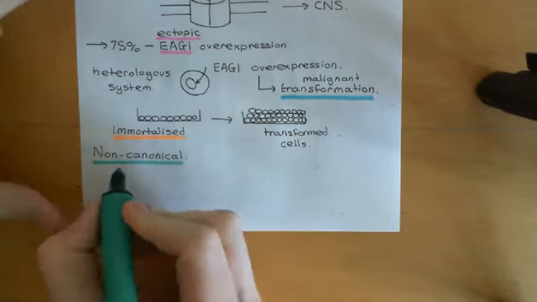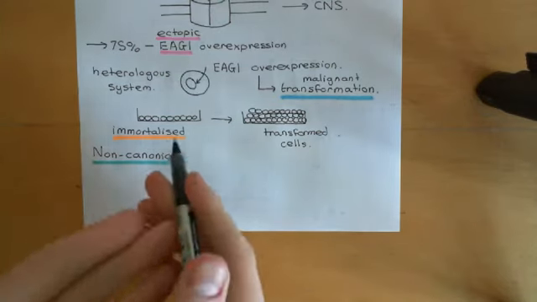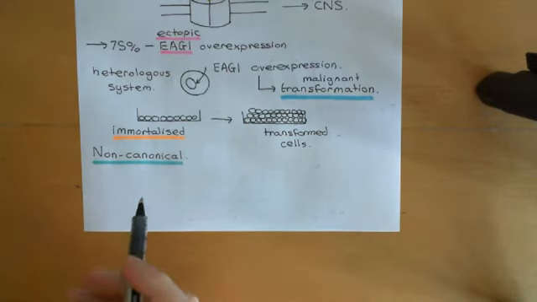of its conduction function. Okay, so the reason Heterologous has this powerful effect is believed to be that it works by a non-canonical mechanism. It's not believed to involve the fact that it can actually allow potassium ions to move through it. It's believed to be that it's going to interact with other signaling proteins and cause some sort of signaling pathway that then leads to the cells undergoing this malignant transformation here.